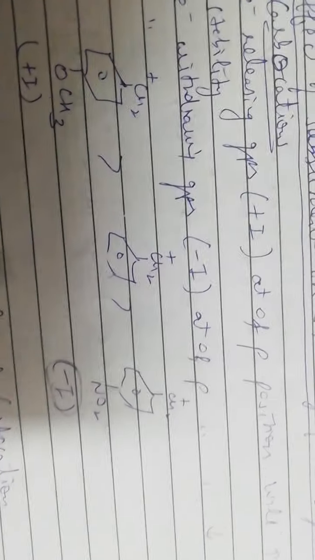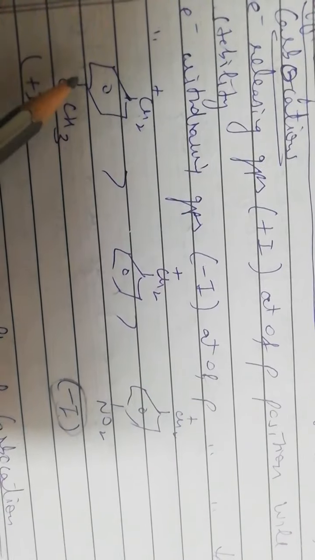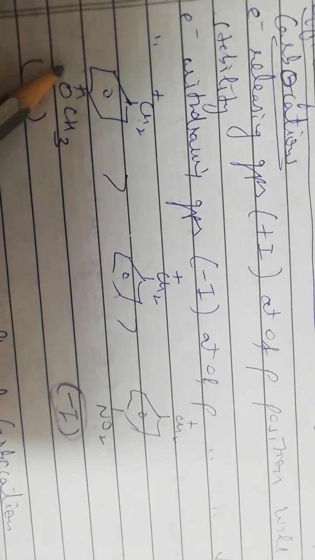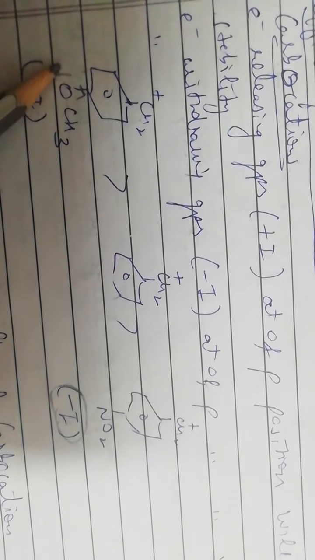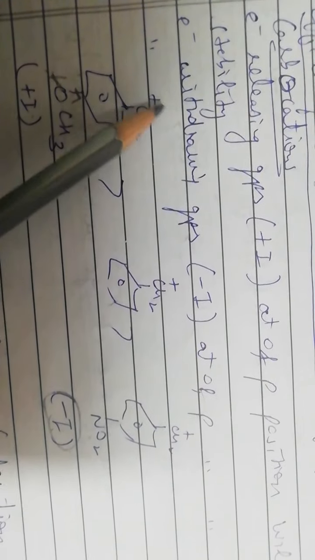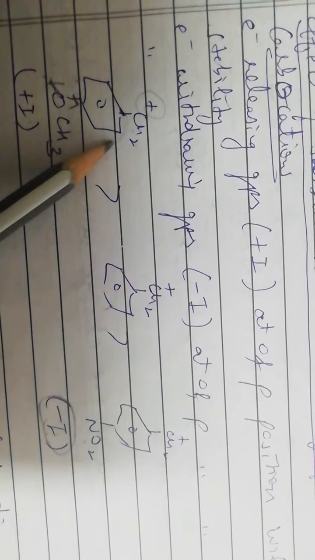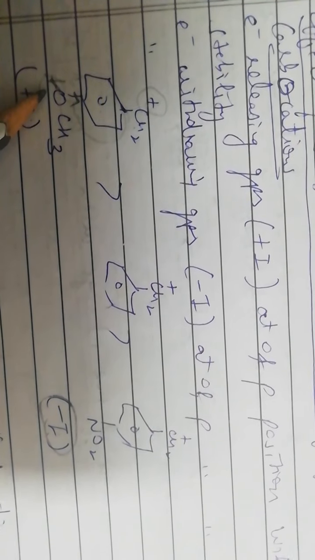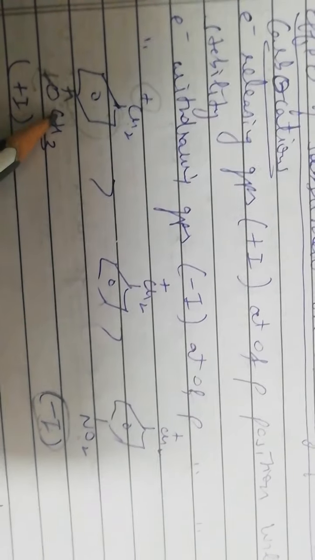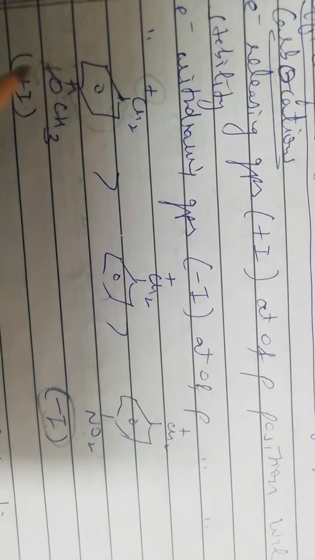So here this group has plus I effect. It will release the electrons to the system. Because of this release of electrons, it will acquire the positive charge. Now the positive charge which is present initially on one carbon atom will be dispersed from this carbon atom through the whole benzene ring to this carbon atom. So dispersal of charge will take place and the stability will increase.